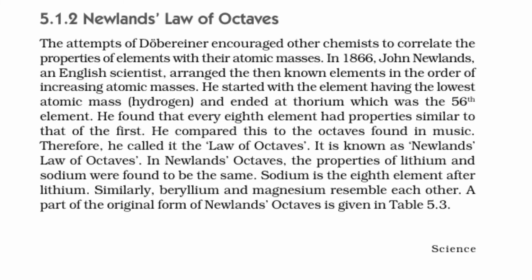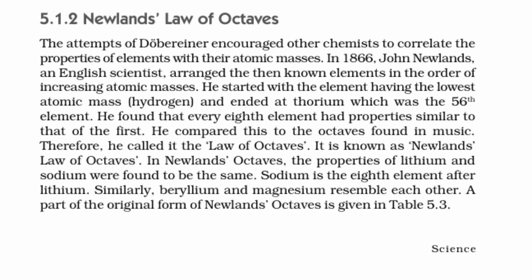The attempt of Dobereiner encouraged other chemists to correlate the properties of elements with their atomic masses. In 1866, John Newlands, an English scientist, arranged the then known elements in the order of increasing atomic masses. He started with the element having the lowest atomic mass, hydrogen, and ended at thorium, which was the 56th element found at that time.